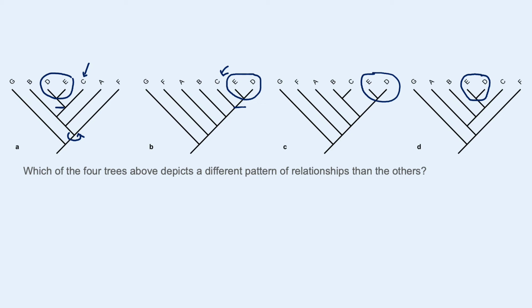oh no. Okay, so here we have, in this tree, they do have a close relative in C, but there's this individual B that's coming in as closely related to C, which is not what's shown on these other trees. So B with C is shown here, but B and C have a distant relationship on all the other trees. So it's this one, C, that's actually showing a different relationship, mostly based on the relationship of B with C.